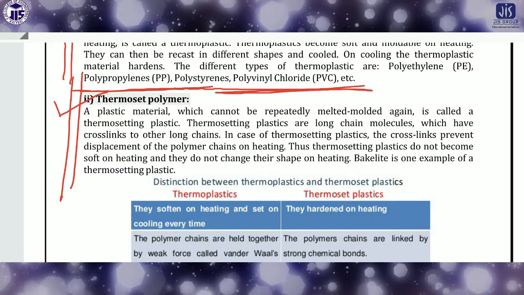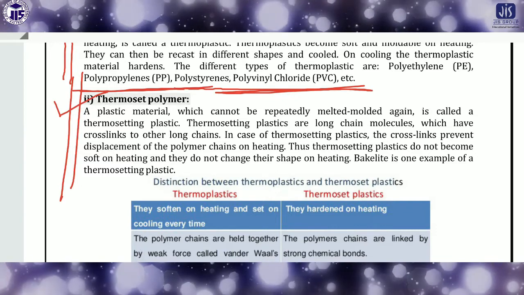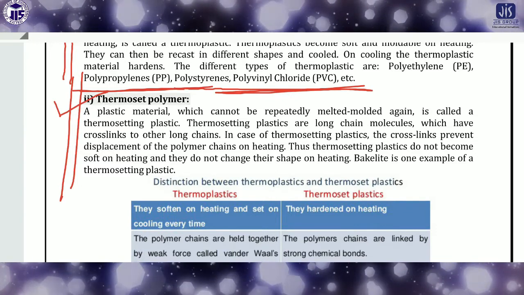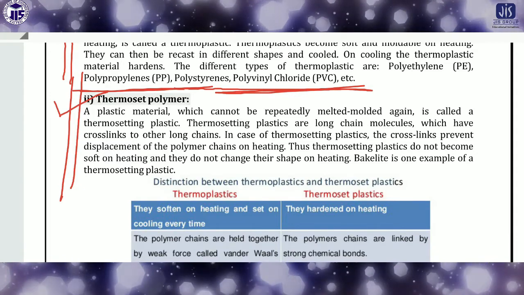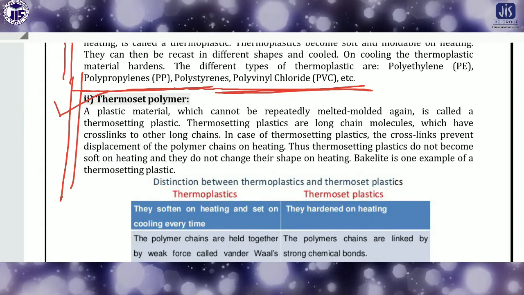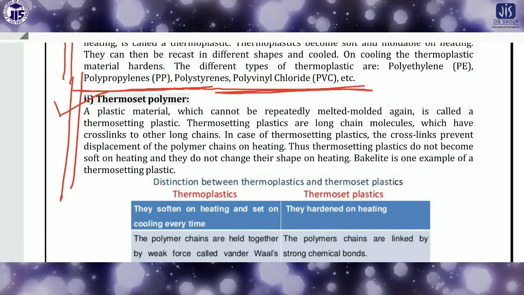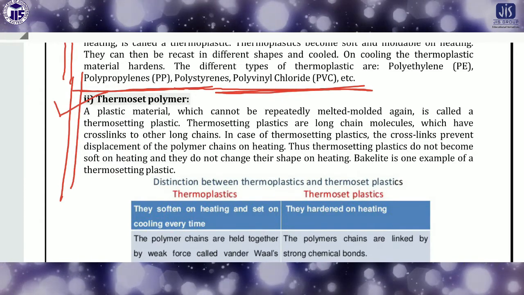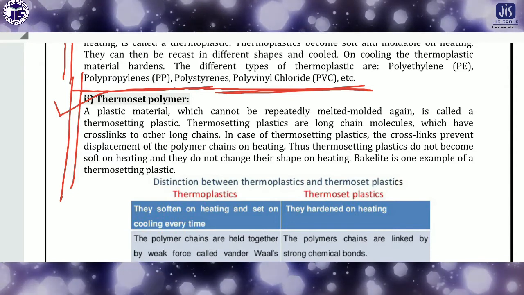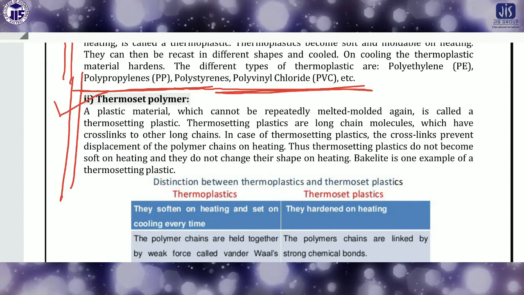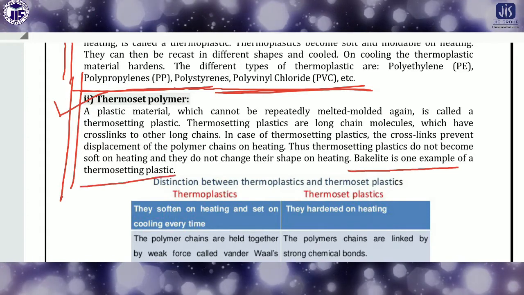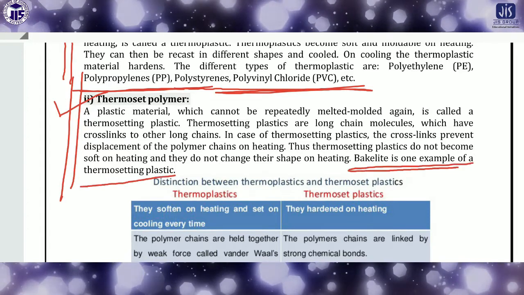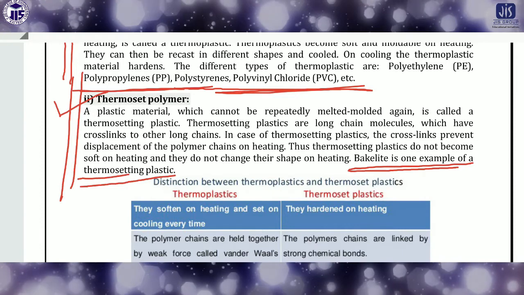In the same way, if we apply heat on a thermoset polymer, it is not possible to recover exactly this polymer by removing the heat or temperature. For example, bakelite is one example of the thermosetting plastic or thermosetting polymer.